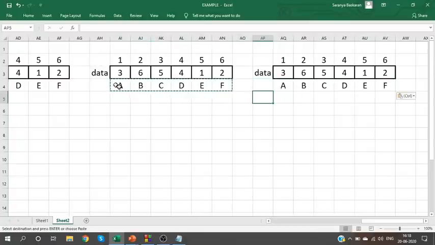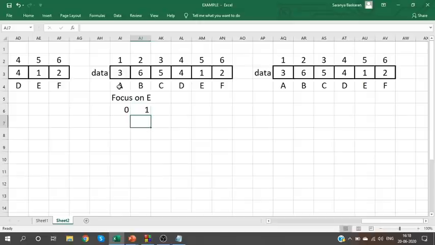Okay. So next we are going to focus on E and F. When I focus on E, at 0 seconds it is at 1. Initially it is at 1. Then, sorry, it is at 5. From 5 it will go to 1. At 2 seconds, from 1 it will go to 3. At 3 seconds, from 3 it will go to 5. So it comes back to the original position every 3 steps.